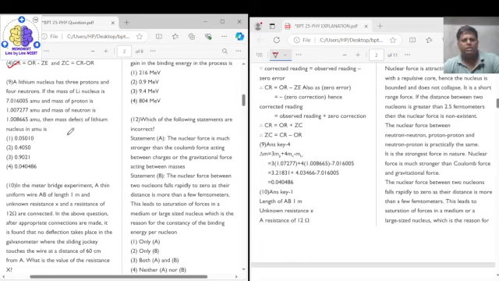Mass defect is Z into mass of proton plus (A minus Z) into mass of neutron minus mass of the nucleus, right? This is how we calculate it. The formula is Z into mass of proton plus (A minus Z) into mass of neutron minus mass of nucleus, right? This is how we calculate the mass defect.